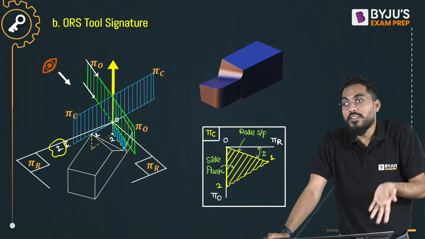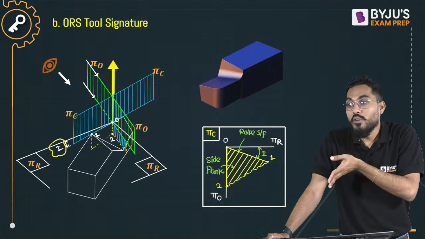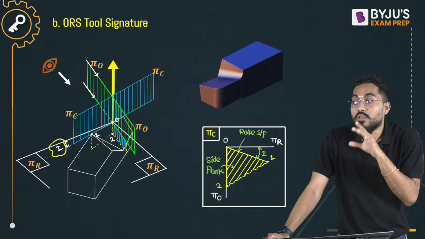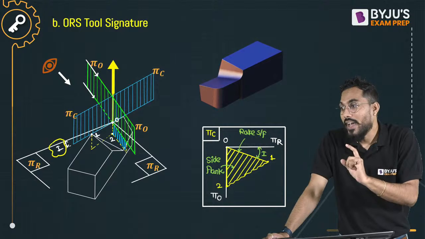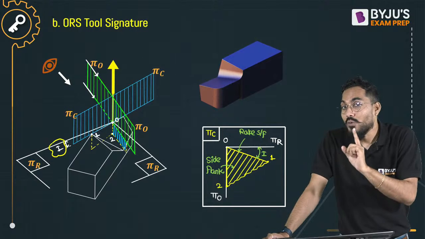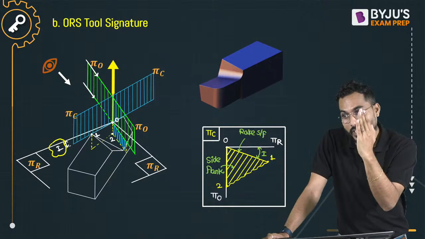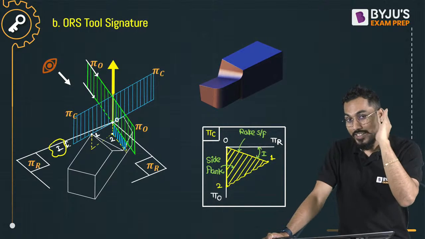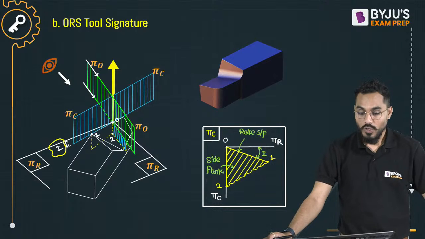And in this figure, you can see the cutting plane, the orthogonal plane, and the inclination angle. The side view is also given, and the tool is also there, not at 90 degrees. It is exactly good. Back rake angle and what? Inclination angle will be the same, because my cutting plane and the transverse plane are coinciding to each other.